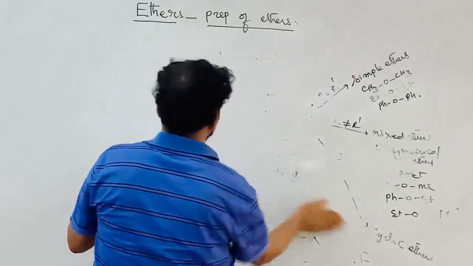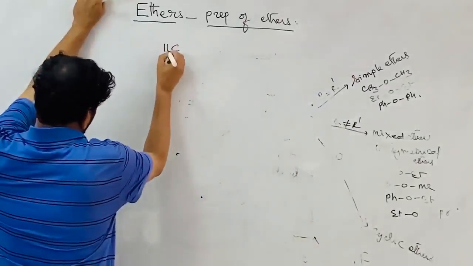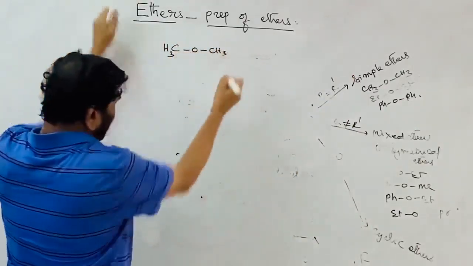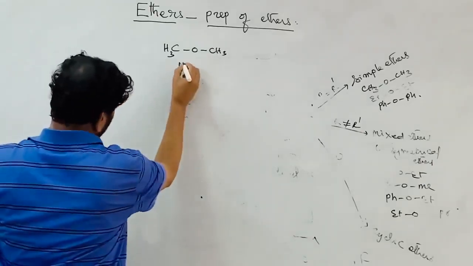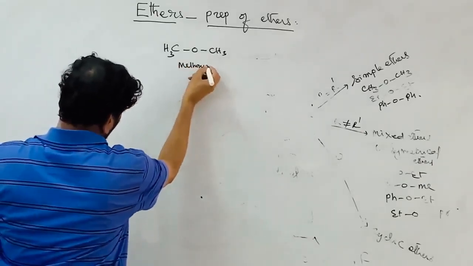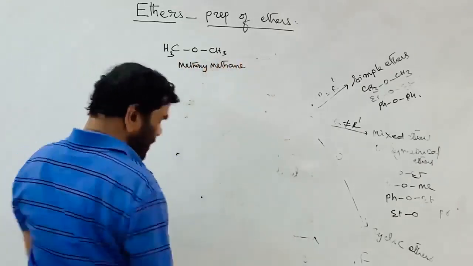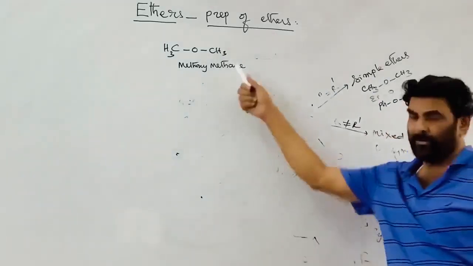This is a normal symmetrical ether, dimethyl ether. We say it as dimethyl ether or methoxymethane. The functional group has no suffix, only a prefix.